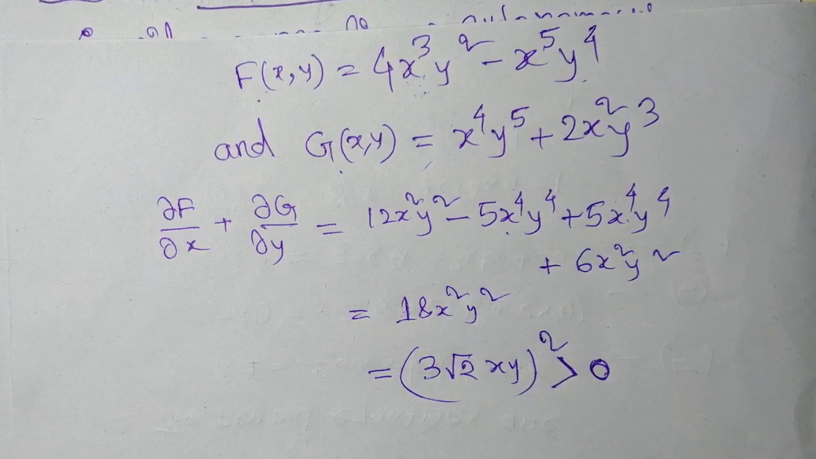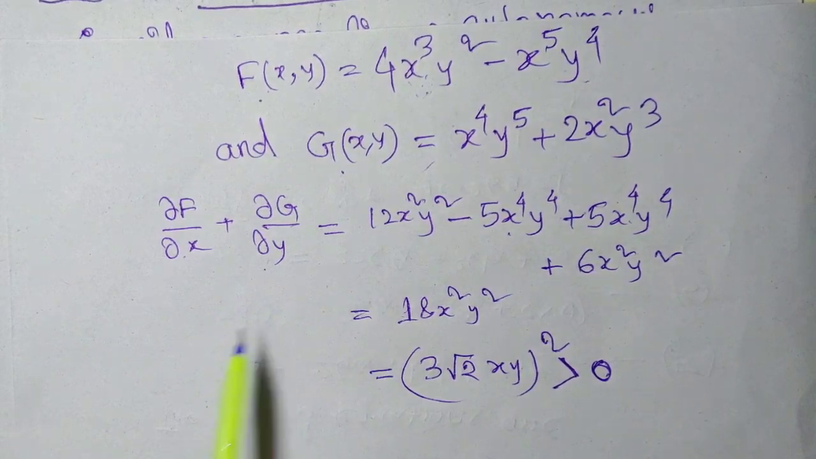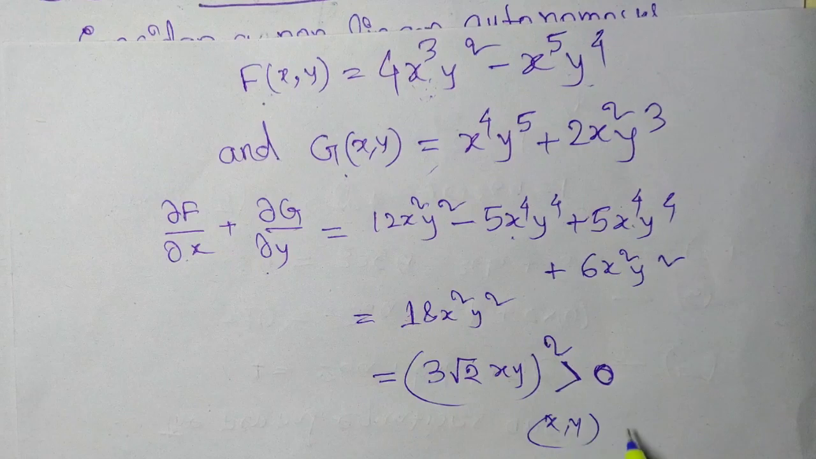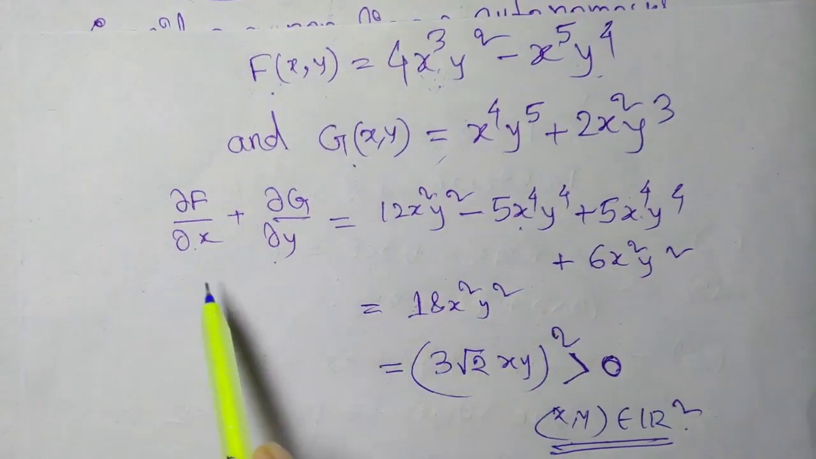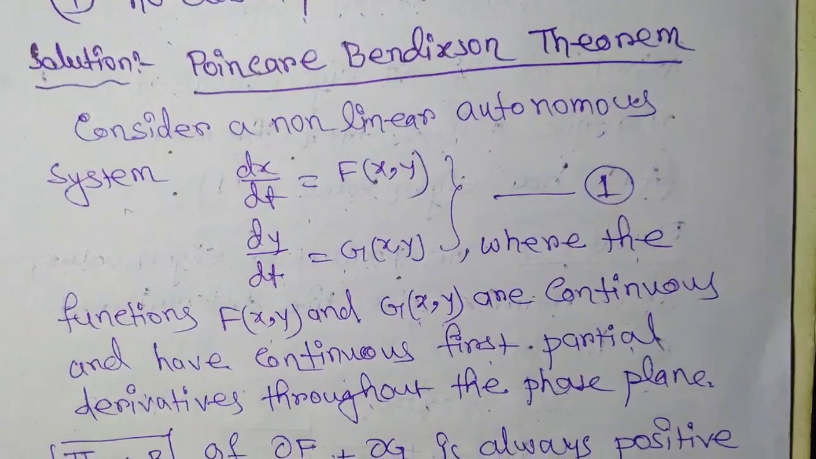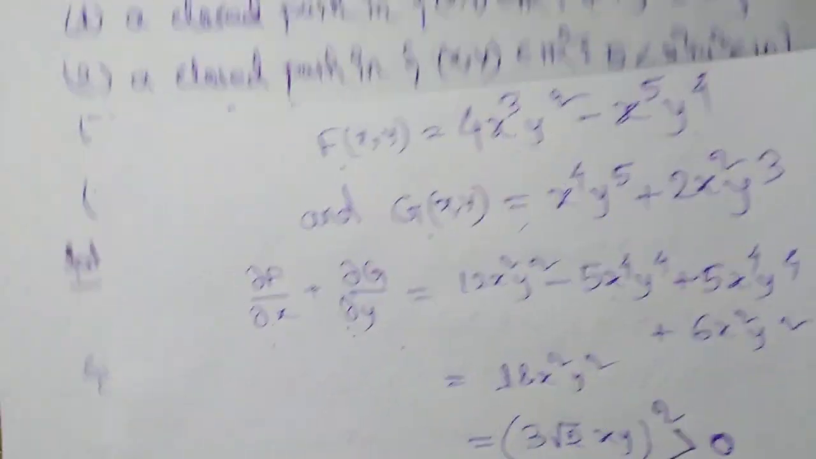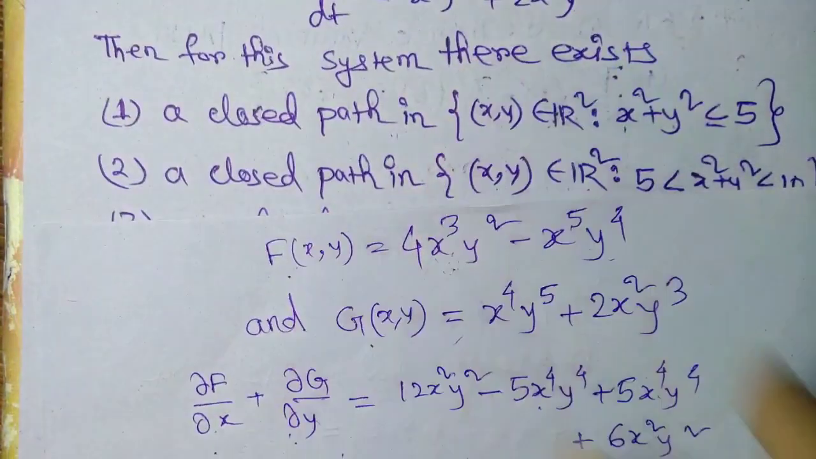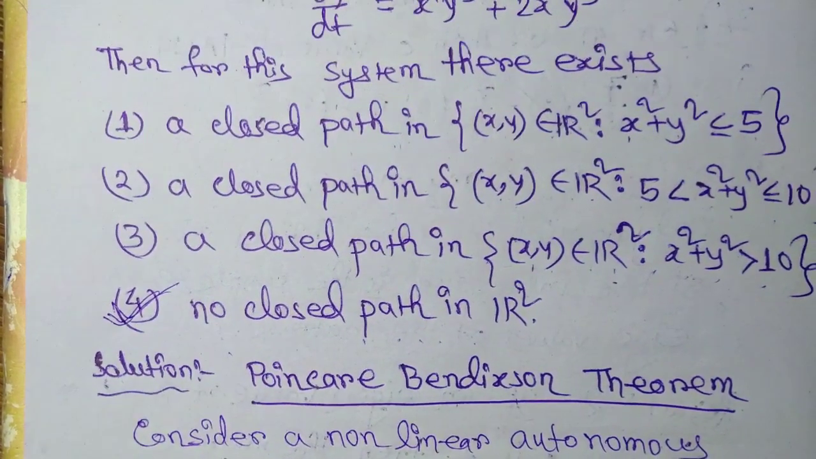So we notice that del f by del x plus del g by del y is always greater than or equal to 0 for all (x, y) belongs to R2. So by the Poincare-Bendixson theorem, we can conclude that the given system has no closed path. So option 4 is the right answer.